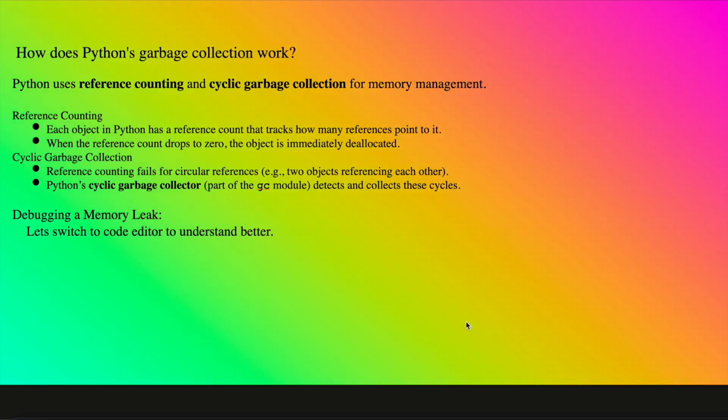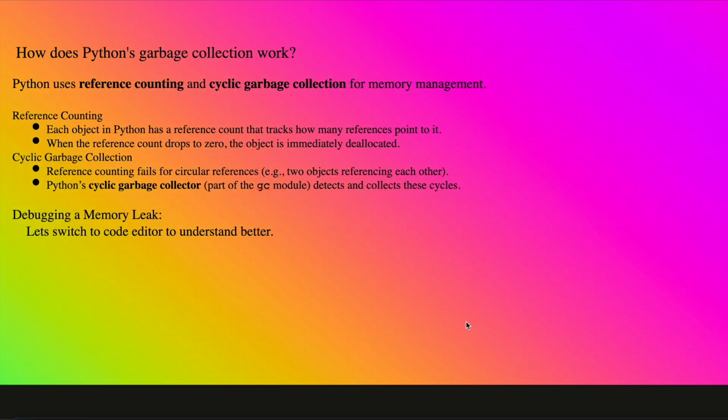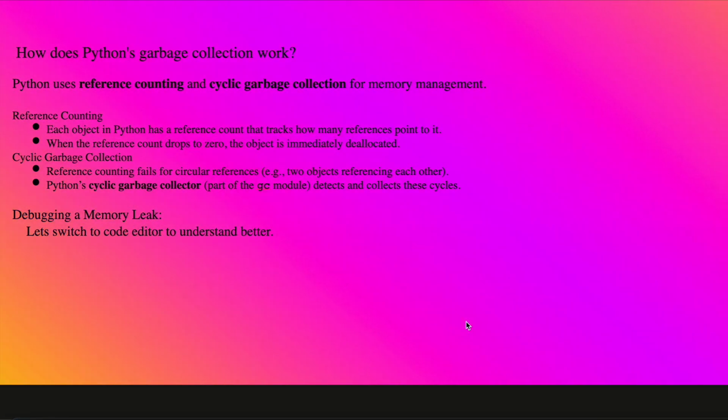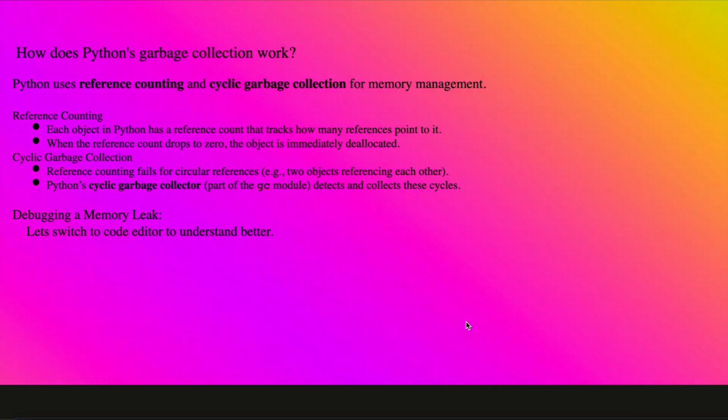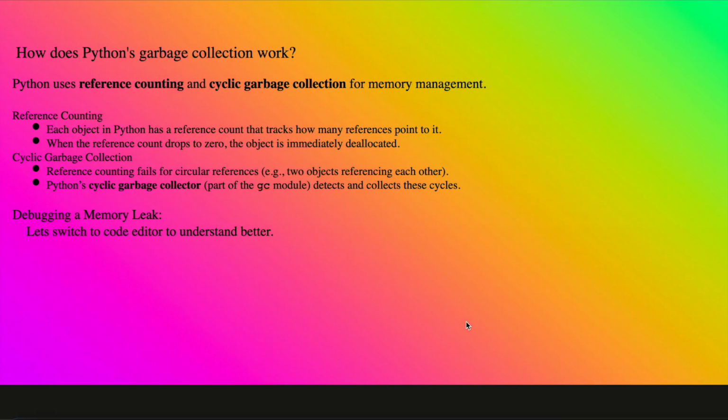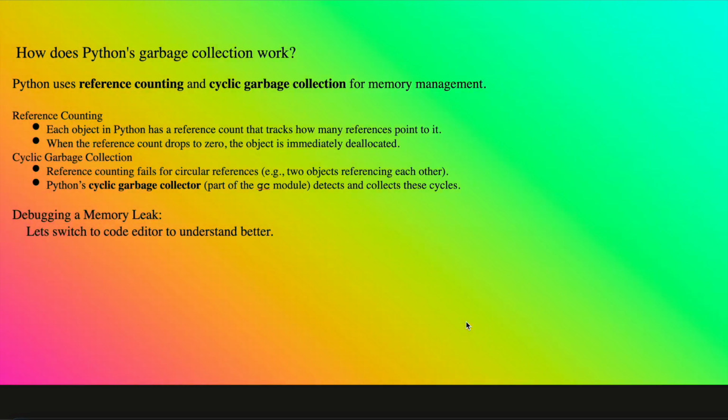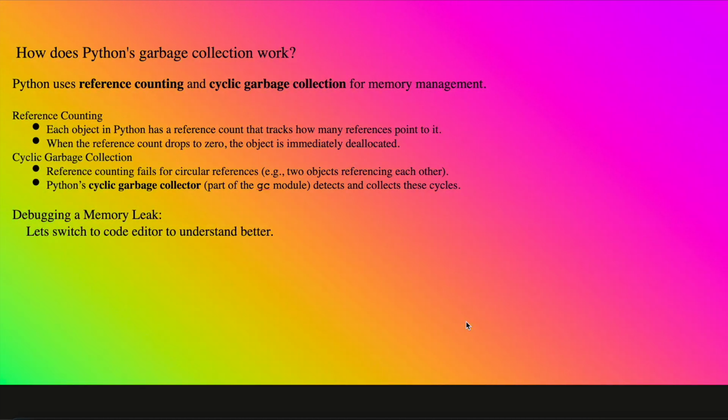Question number 3. How does Python garbage collection work? Python uses reference counting and cyclic garbage collection for memory management. What is reference counting? Each object in Python has a reference count that tracks how many references point to it.